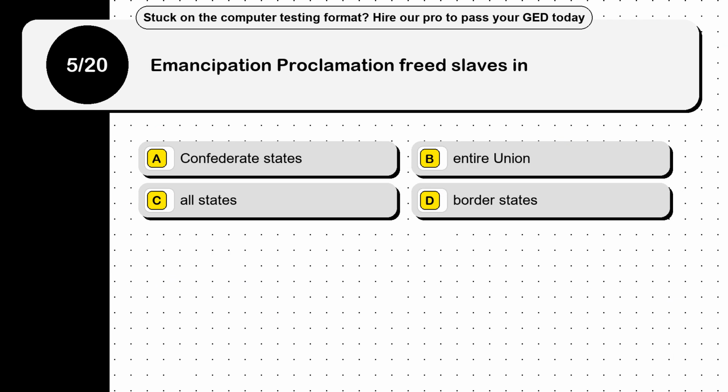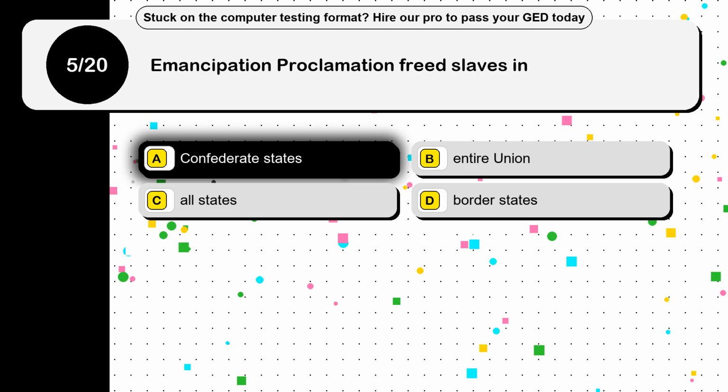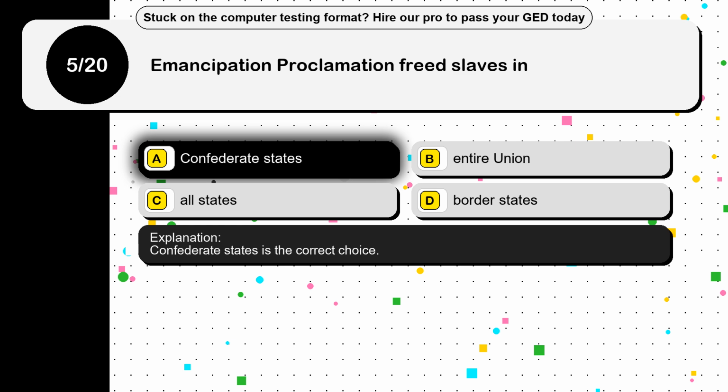Question 5. Emancipation Proclamation freed slaves in. Option A, Confederate States. Option B, entire Union. Option C, all states. Option D, border states. The correct answer is option A, Confederate States. Confederate States is the correct choice.